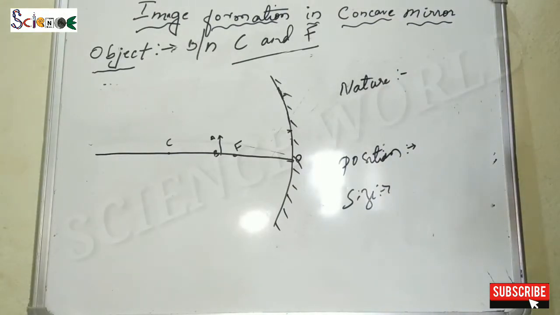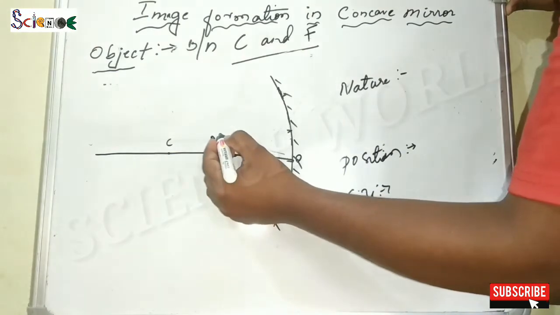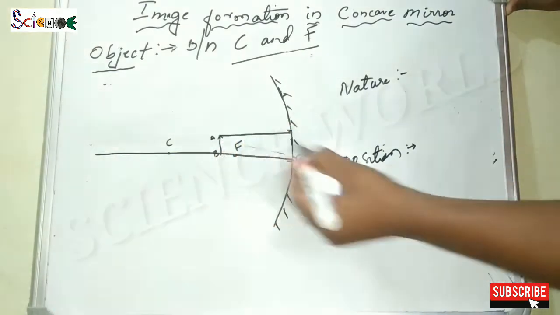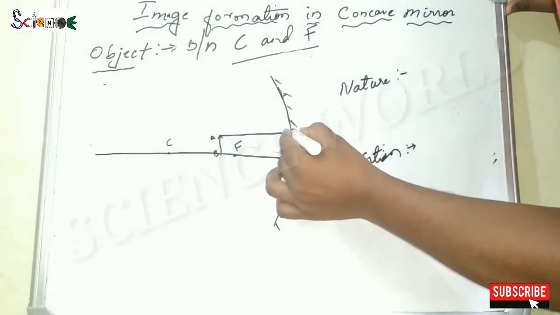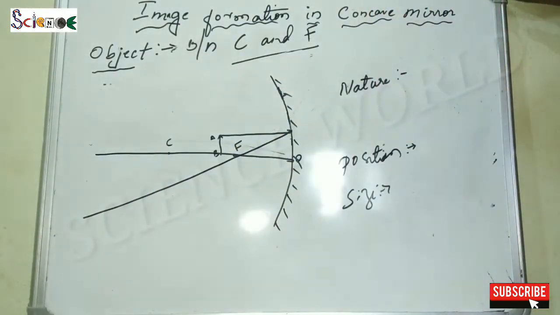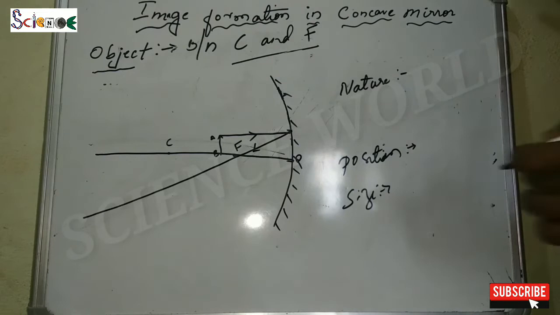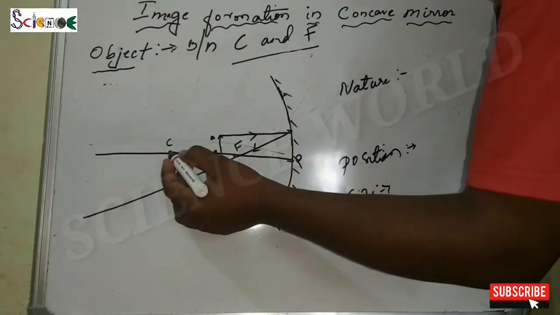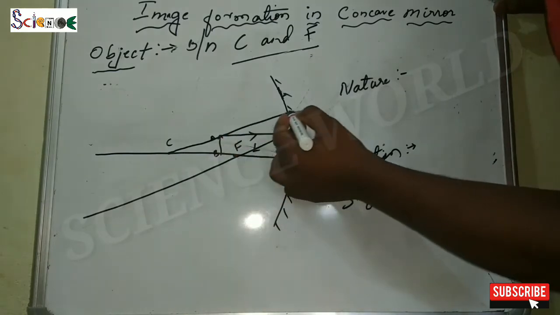Next, when the object is kept between the center of curvature and the focus, here I kept the object between C and F. So let's see, one of the rays comes from the object and is incident on the reflecting surface, and it will converge and pass through the focus like this. And now the real ray from the center of curvature will come and touch the object and be incident on the reflecting surface.